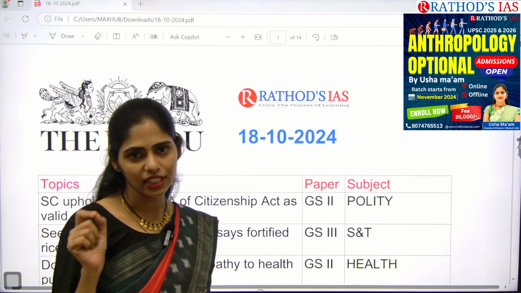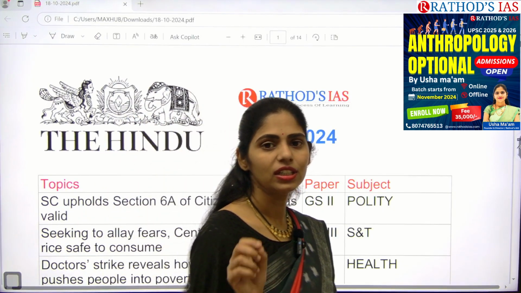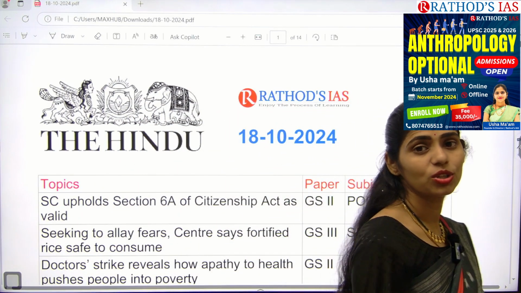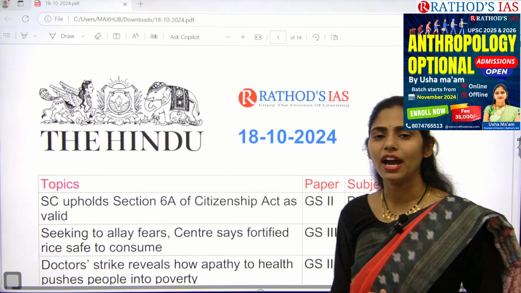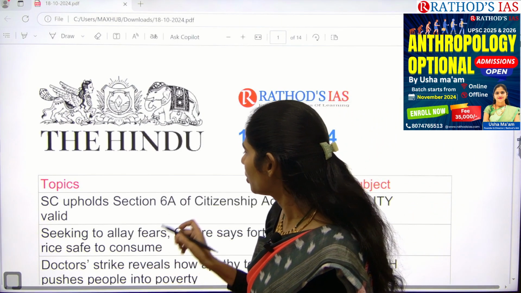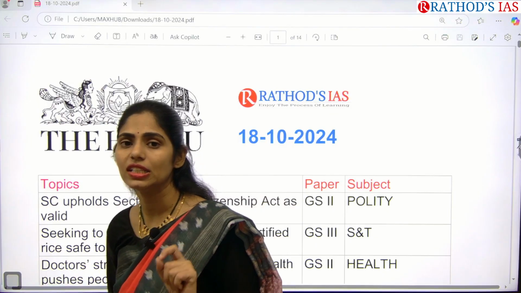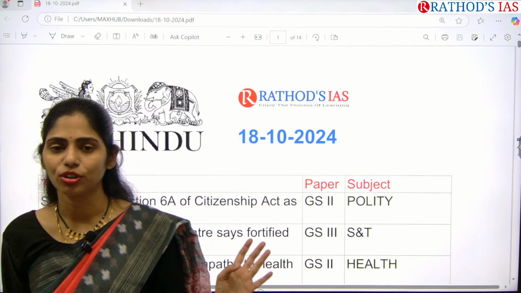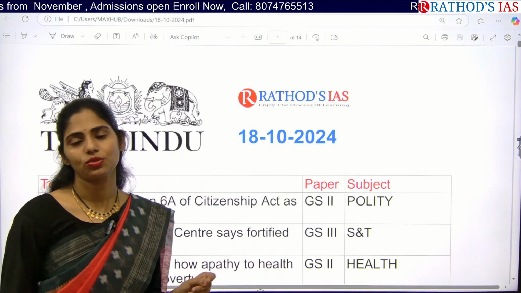For that, you have to know exactly what the micro topics present in your syllabus are as well. And if you have a good command of your syllabus, you can easily identify which article is relevant from your examination point of view, and see even previous questions also.